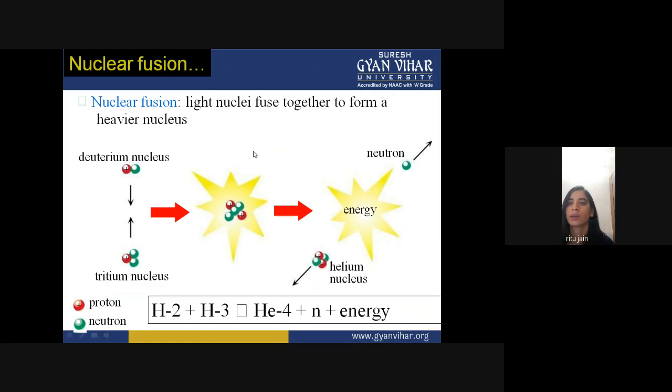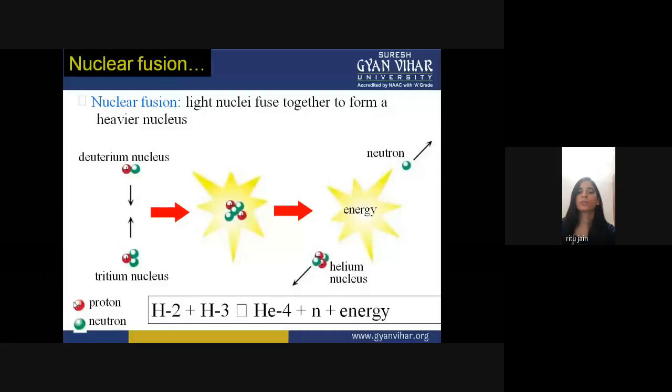You can see over here that when deuterium and tritium nuclei collide with each other, this will release energy, and this is the equation where you can see the energy which is released. This is showing your proton, and this is showing your neutron.